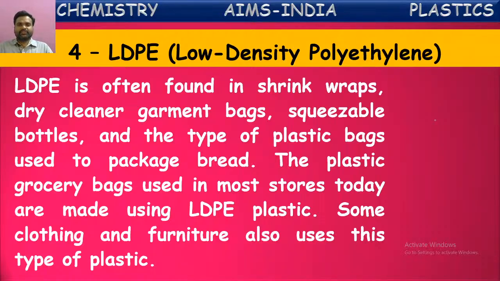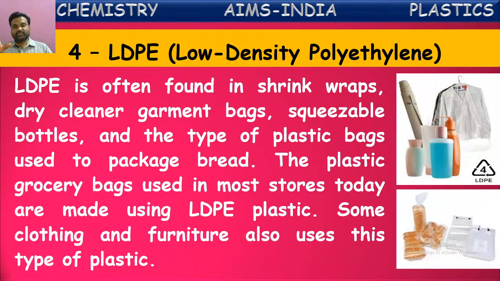LDPE is often found in shrink wraps, which means wrapping materials, dry cleaner garment bags, and squeezable bottles. Squeezable bottles are the bottles we generally use for preserving some liquids, like ketchup. We can see here the ketchup bottles and jam bottles. When we keep jam and ketchup on food items, we take the bottle and squeeze it. So those squeezing bottles, garment bags, and wraps are all made of LDPE, or low density polythene.